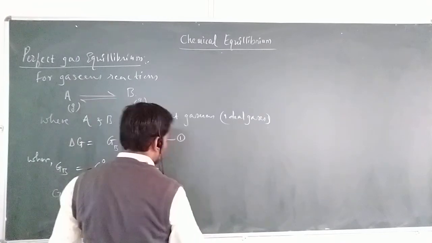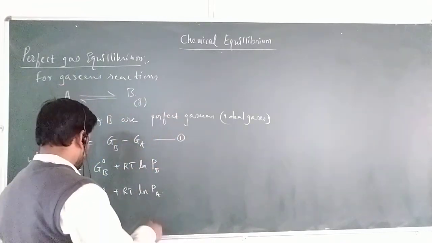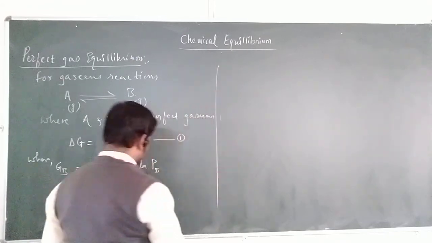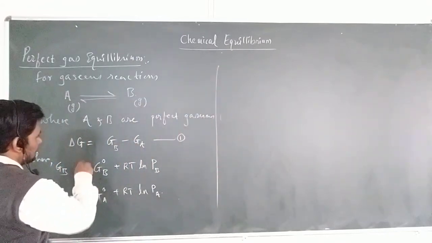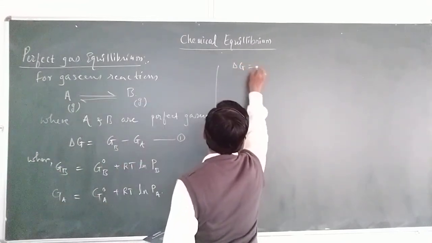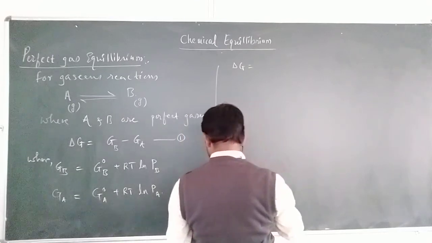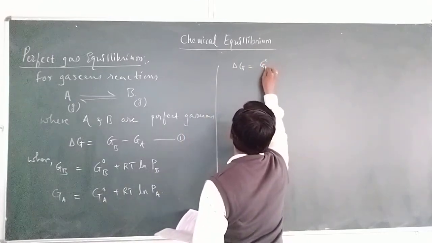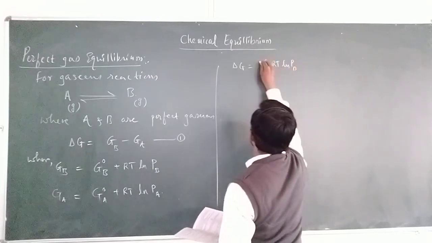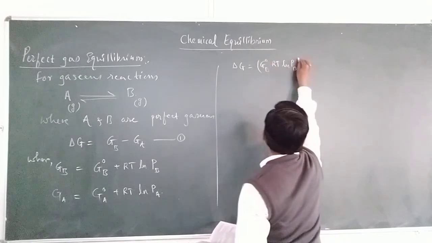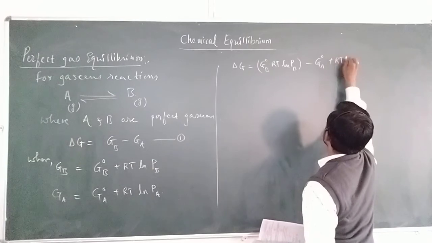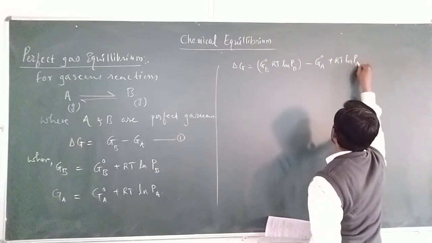If you substitute the values of Gb and Ga in equation number 1, we get delta G equal to G naught B plus RT ln Pb, minus G naught A plus RT ln Pa.